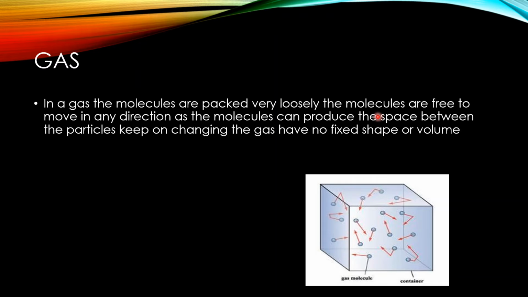The space between the particles keeps on changing. The gas has no fixed shape and volume. Here you can see the molecules are going in all directions. So you can see one molecule is going here, one is going down, one is going up, one is going here. So because of that, they don't have a fixed shape or volume.